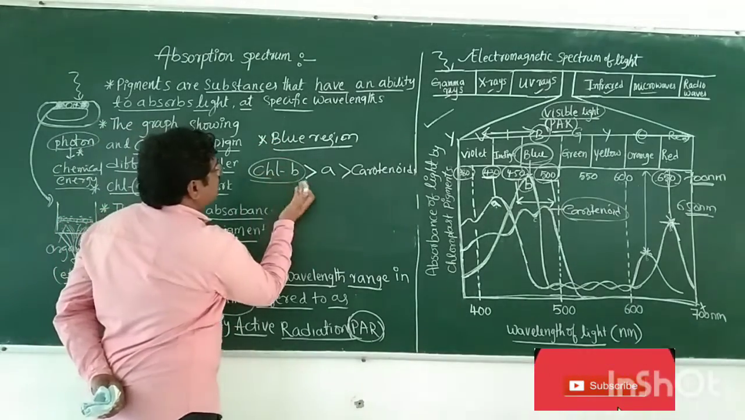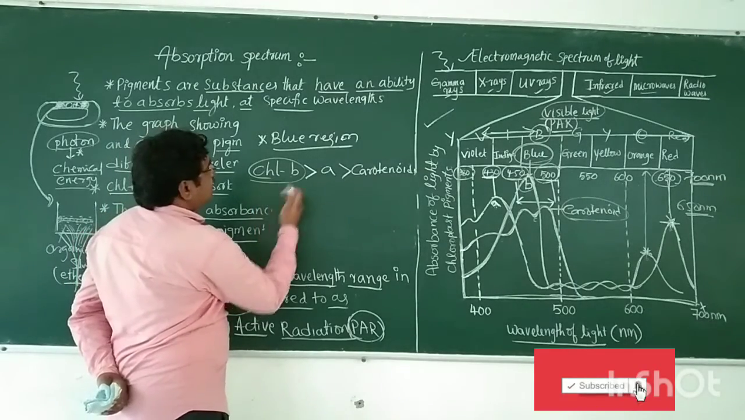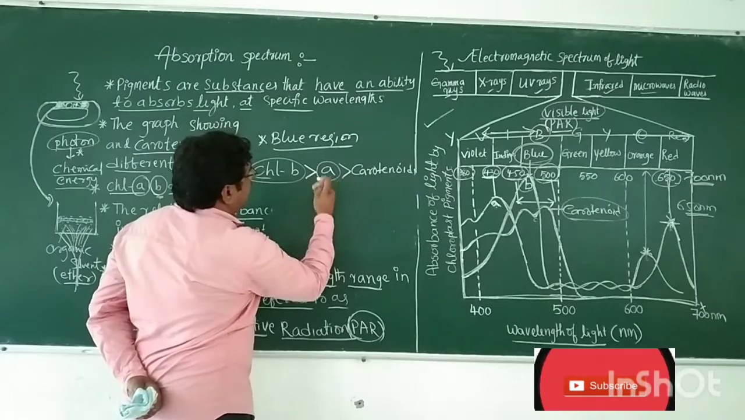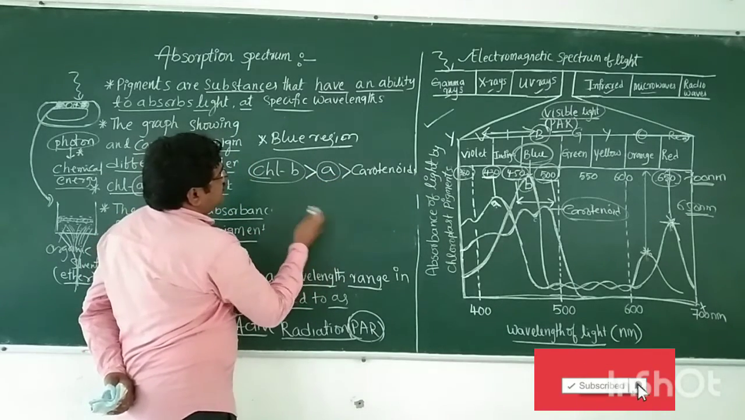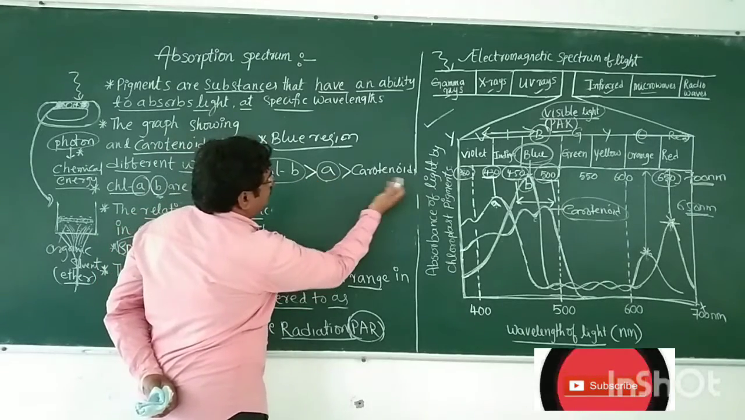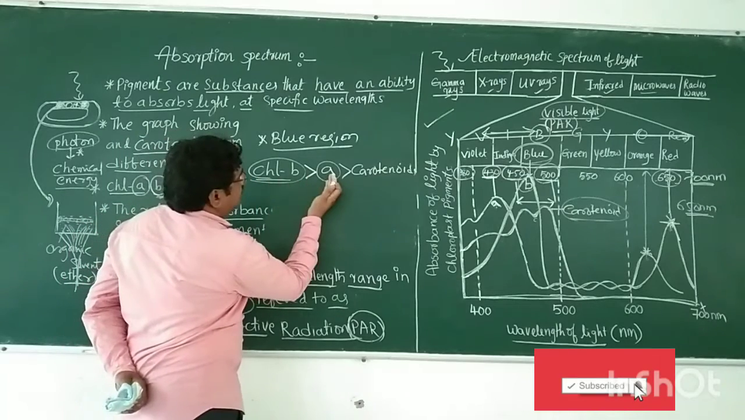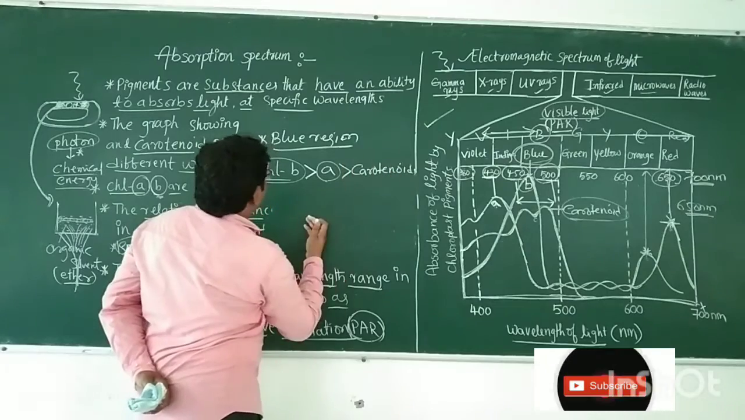Chlorophyll B absorbs more light in the blue region than chlorophyll A. Again, chlorophyll A absorbs more light in the blue region than the carotenoids. Meaning chlorophyll B is greater than A, and chlorophyll A is greater than carotenoids.